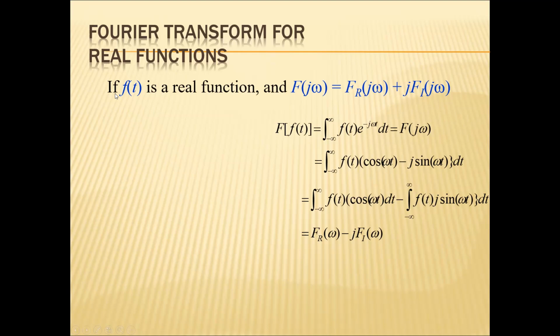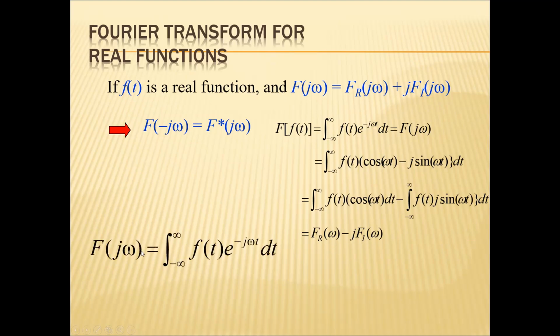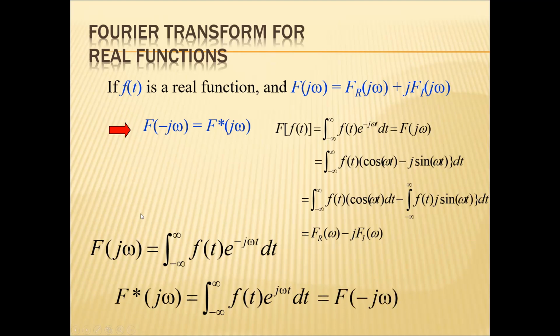I can also calculate, if f of t is a real function, the Fourier transform F of omega equal to the real part of omega plus j times the imaginary part of omega. F of minus j omega equals F star of j omega. F of j omega is the integral from minus infinity to infinity of f of t e power minus j omega t dt. This can be written as cos omega t minus j sin omega t, giving the real part of omega and the imaginary part of omega. So this is a normal Fourier transform, and this is the complex conjugate of the Fourier transform. So the complex conjugate of the Fourier transform, if f of t is real, I can have F of minus j omega.